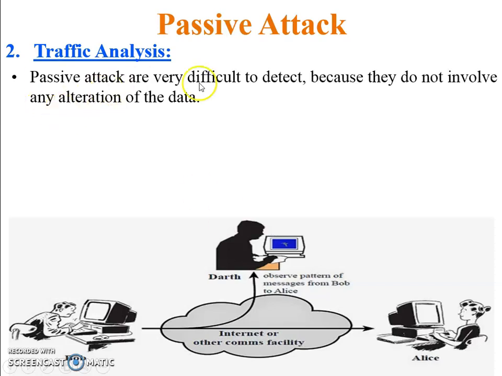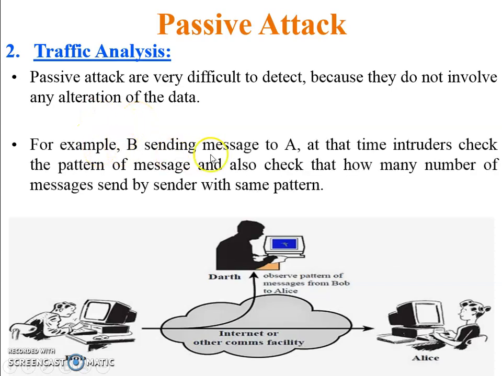Next, passive attacks are very difficult to detect because they do not involve any alteration of the data. For example, B is sending a message to A. At that time, intruders check the pattern of the message and also check how many messages are sent by the sender with the same pattern.